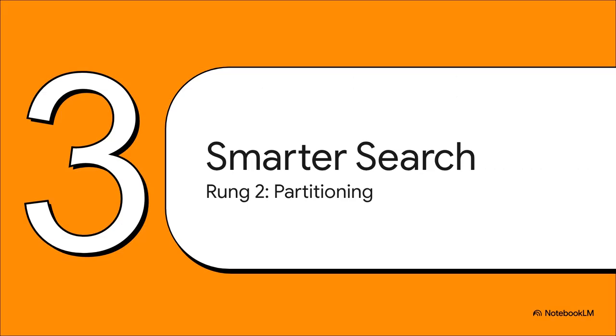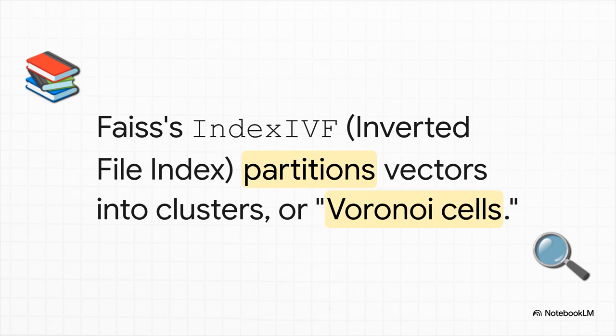All right, time to climb to the next rung. Instead of working harder, we're going to start working smarter. Why would you search an entire library if you already know which section the book is in? This is done with something called an inverted file index, or IVF. The big idea here is to pre-cluster all the data into little neighborhoods. The technical term is Voronoi cells.